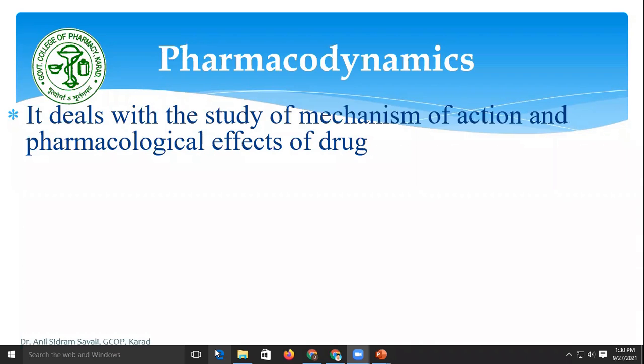That is known as the mechanism of action and pharmacological effects of the drug. याच्यामुळे हार्ट रेट जो ॲबनॉर्मल झालेला आहे तो नॉर्मलला येईल. That is an effect, that is a pharmacological effect. So what we study here is called pharmacodynamics of that particular drug. It deals with the study of mechanism of action and pharmacological effects of drug.